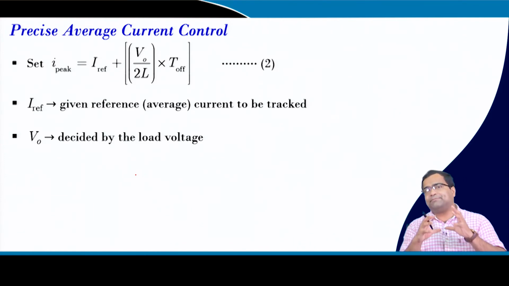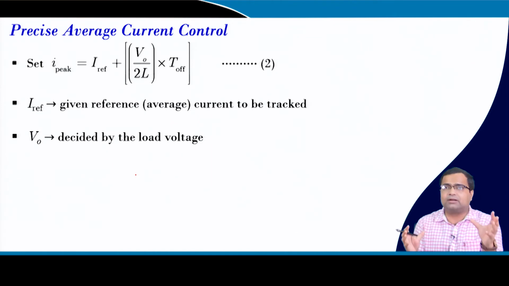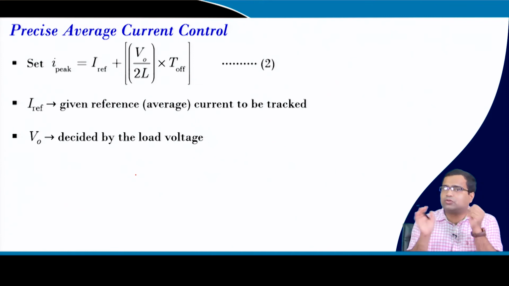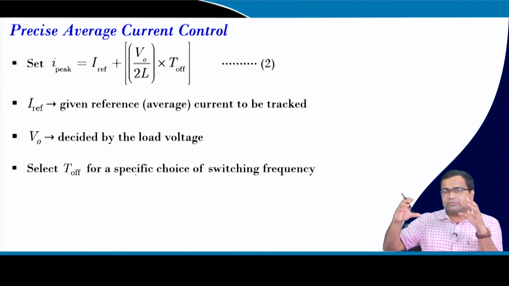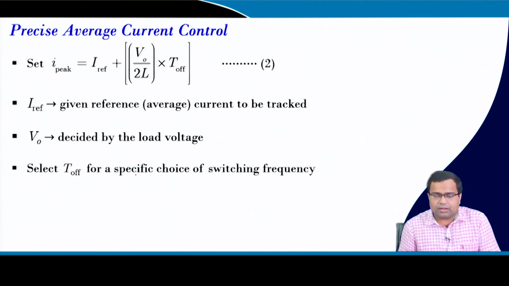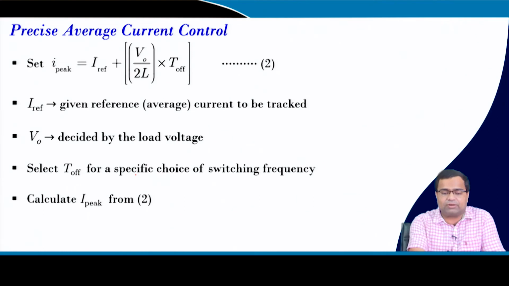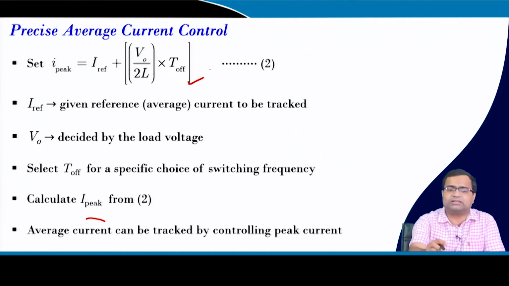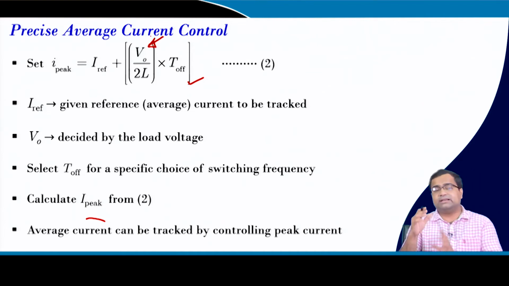So, V0, suppose you take a buck converter where the inductor is connected at the output terminal and you want to control the current. It may be an LED driving application where the terminal voltage connected to the buck converter is the LED string voltage, which will be known because it consists of the forward voltage drops. It will be reasonably known. Okay. Then T off. So, you can calculate the peak current from this equation. Okay.